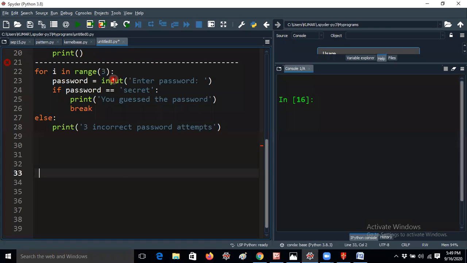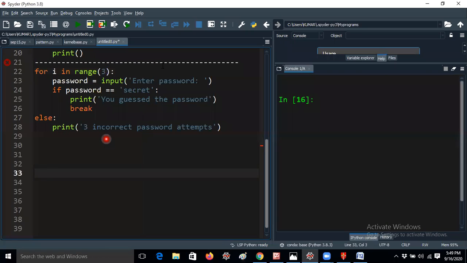That means i will iterate over 0, 1, 2. You already know that if I take range(10), it will print from 0 to 9, obviously 10 values. The loop starts from 0 only, because in Python the loop starts from 0. So range(3) does not take only 2, it will take three times.